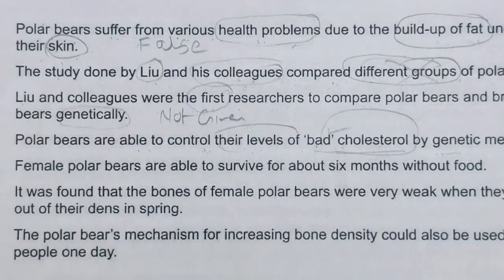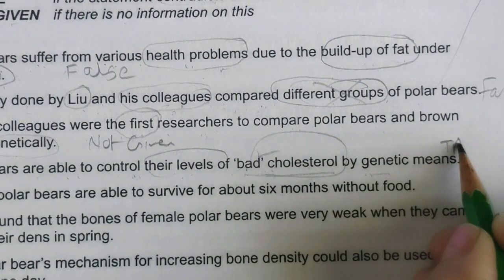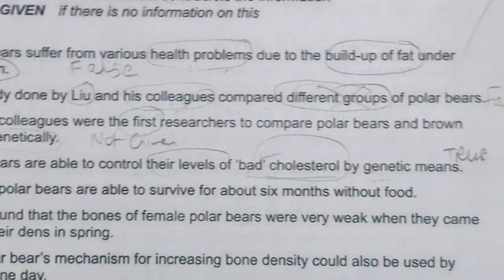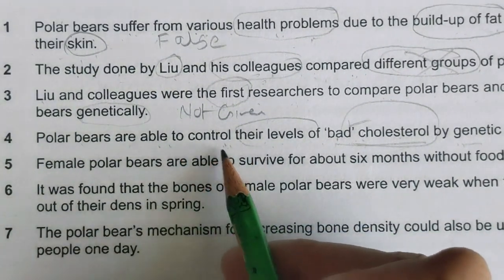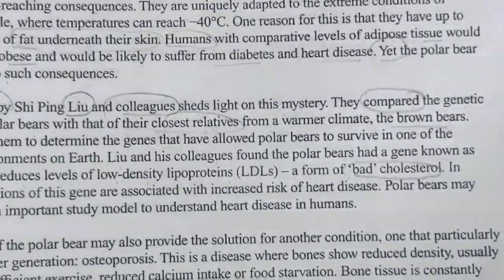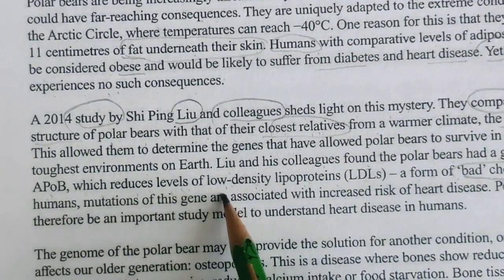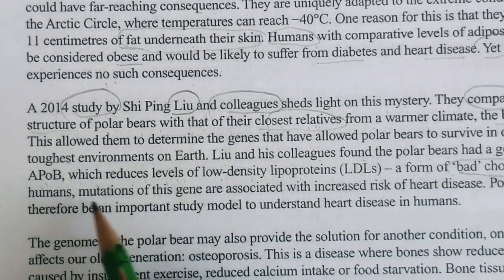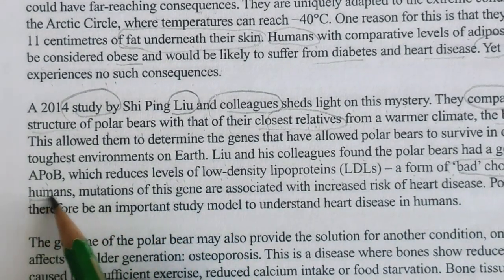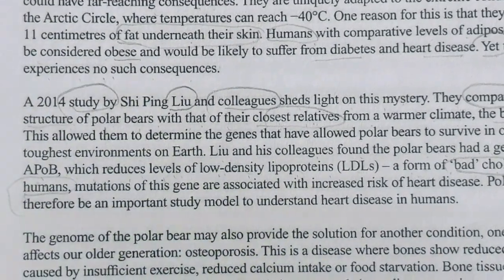Yes, it means this is absolutely true. It is clearly given they are able to control it, they had a gene which reduces the level of this form of bad cholesterol. Again they are talking about humans, nothing to read about, just leave it for now.